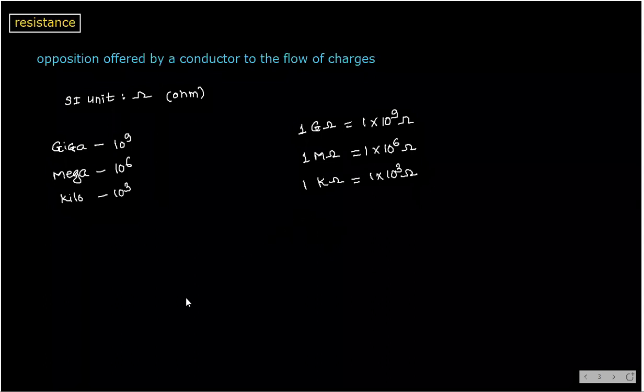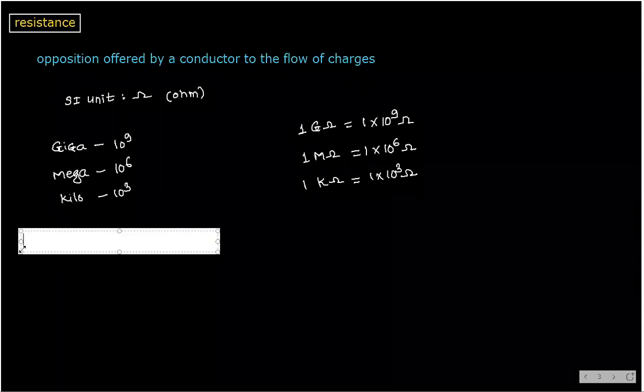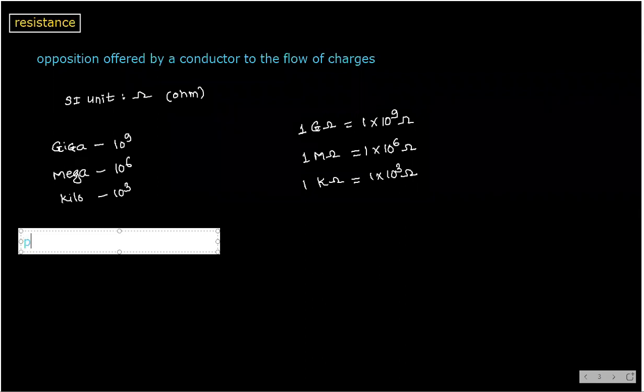Next one is potential or potential difference. What is the potential definition? Anyone?